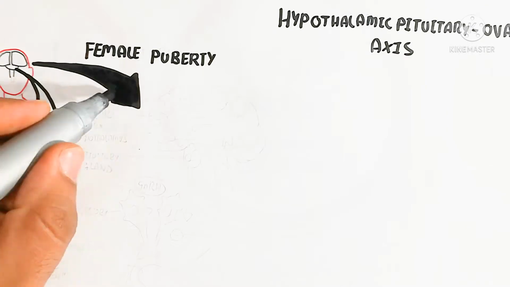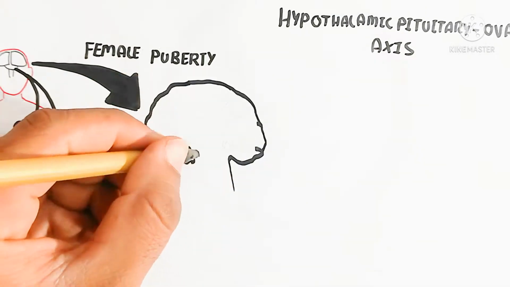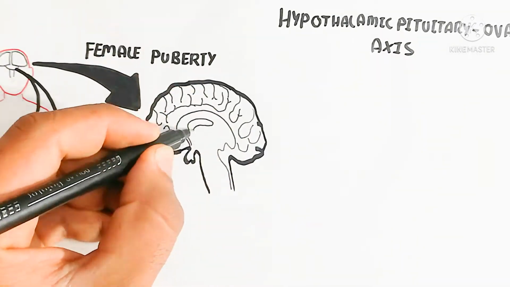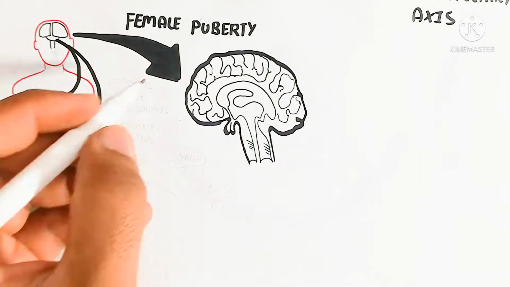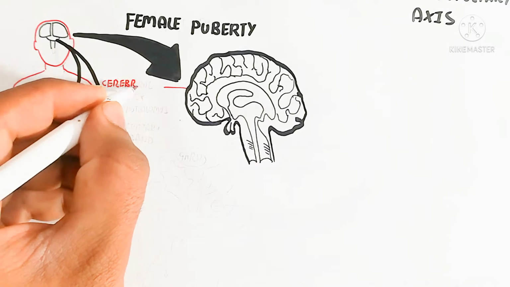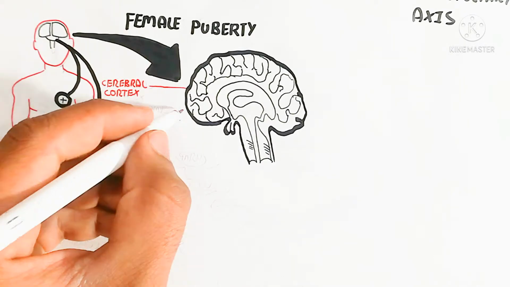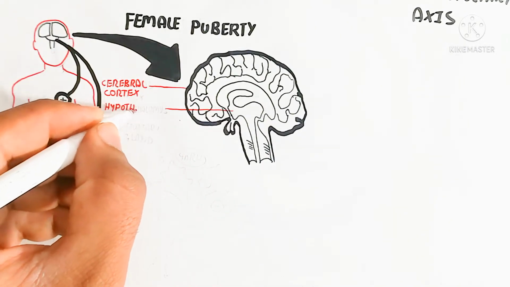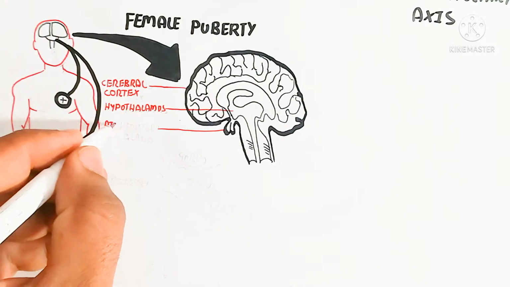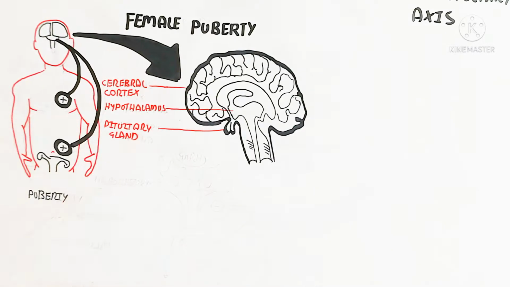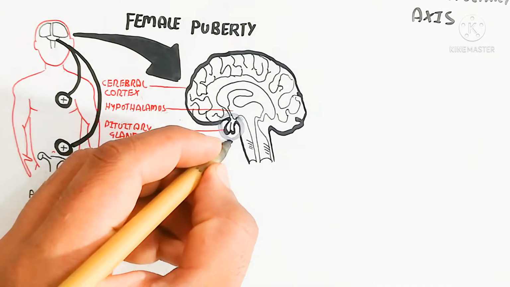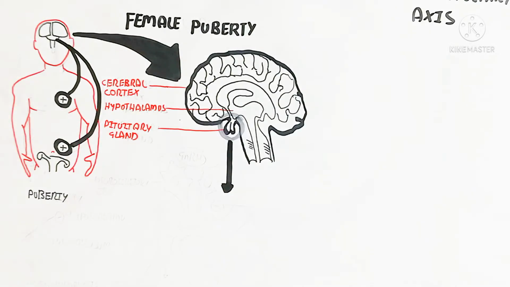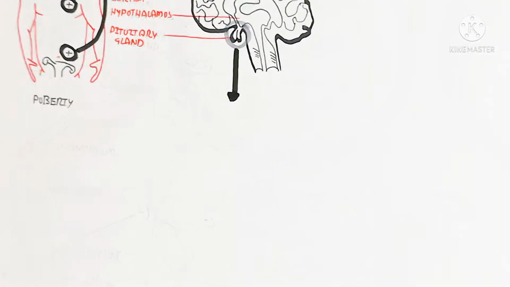On the other hand, I am drawing a bigger picture of the brain for understanding better. This contains the cerebral cortex, which is used for external environmental stimuli. External environmental stimuli will give the signal to the hypothalamus, and the hypothalamus is the upper part of the pituitary gland. And after this, through the hypothalamus, the pituitary gland will be stimulated.